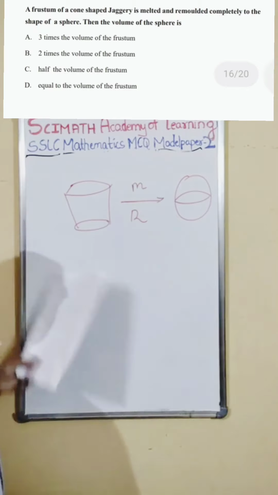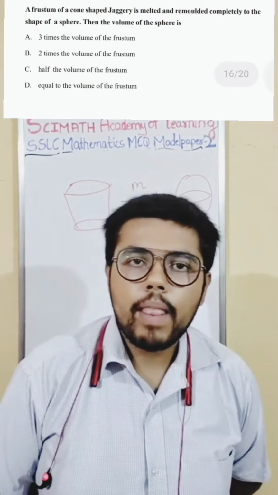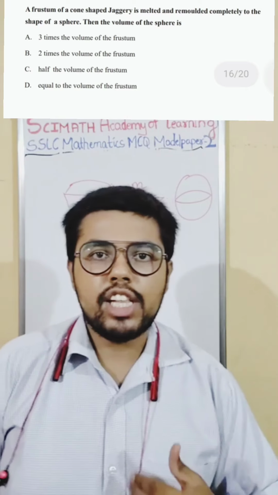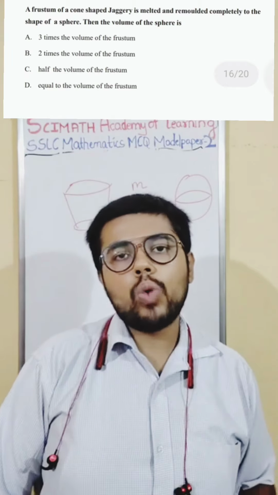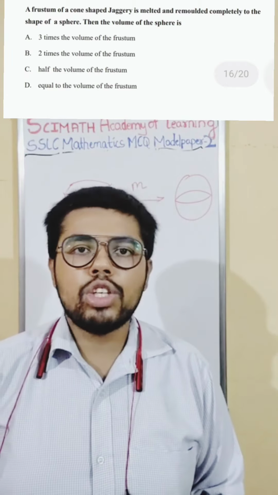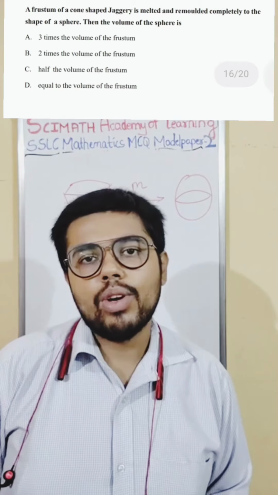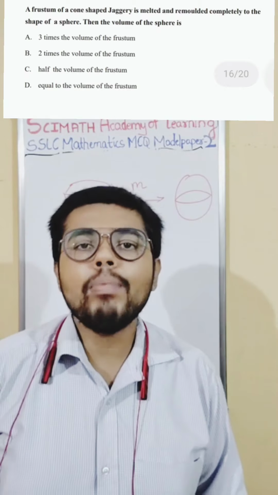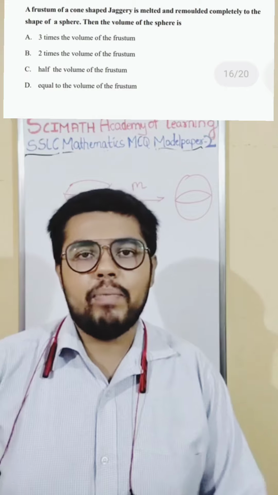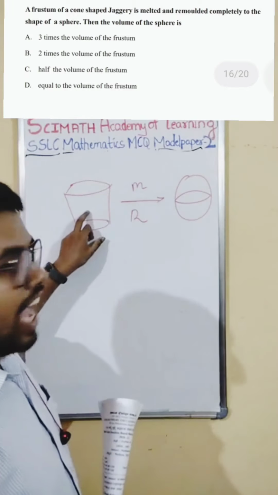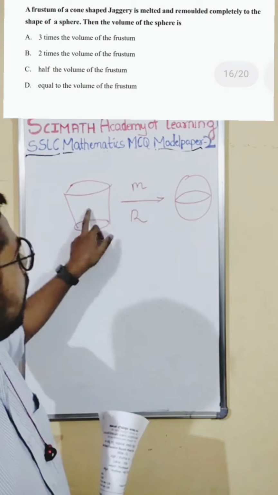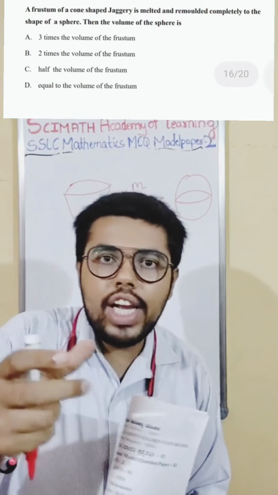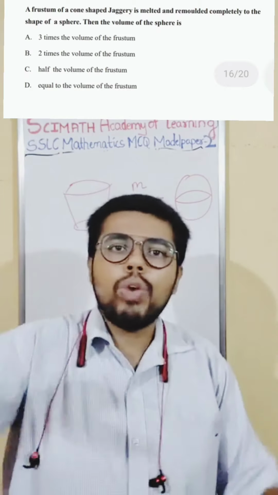Then they're asking us what is the volume of the sphere. When we were a child we used to get confused. They should give us riddles, puzzles, no? Like 1 kg of iron is more or 1 kg of cotton is more. Most of the time we say 1 kg of iron is more. But how will it be more? 1 kg of cotton is also 1 kg of iron, both are the same. What changes is only the quantity. Kg means same, and it is the same here. This jaggery is melted and remolded, the volume will remain the same, the volume does not change. If you take 1 liter of water and shift it from bottle to glass, both ways it will be the same water itself.